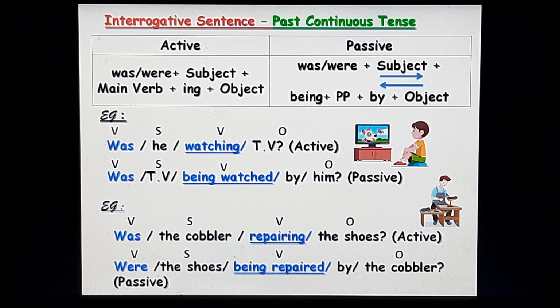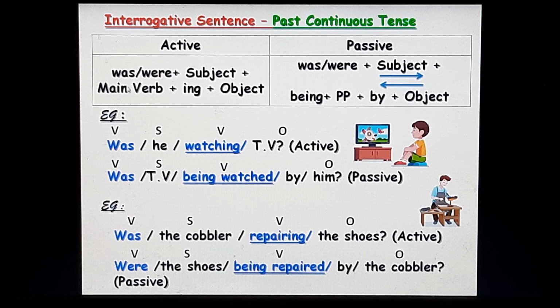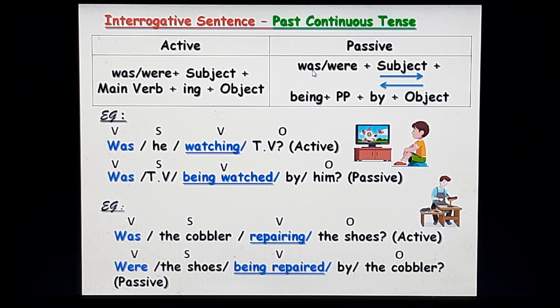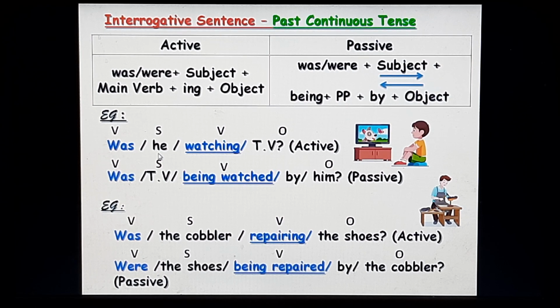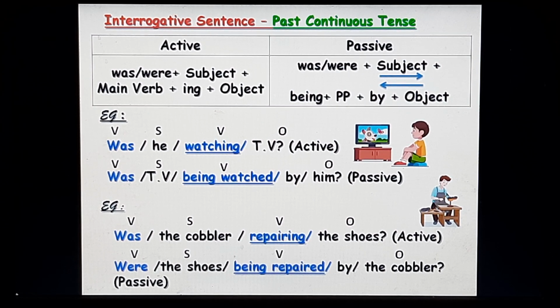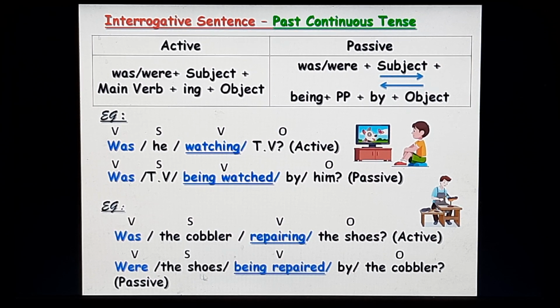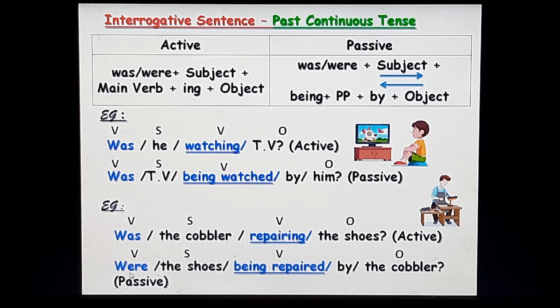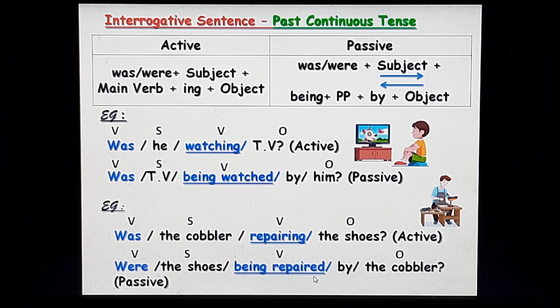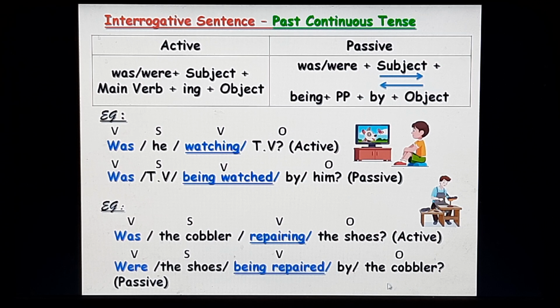Passive. Now let's see the past continuous tense. The auxiliary verbs will be was or were. In the passive also, was or were, plus the formula remains the same as in the present continuous. So let's see the examples. Was he watching TV? Active. Was TV being watched by him? Passive. Was the cobbler repairing the shoes? Active. Now the shoes is plural, so your auxiliary will be were. Were the shoes being repaired by the cobbler? For continuous you use being. Repaired is the past participle. That is the passive.